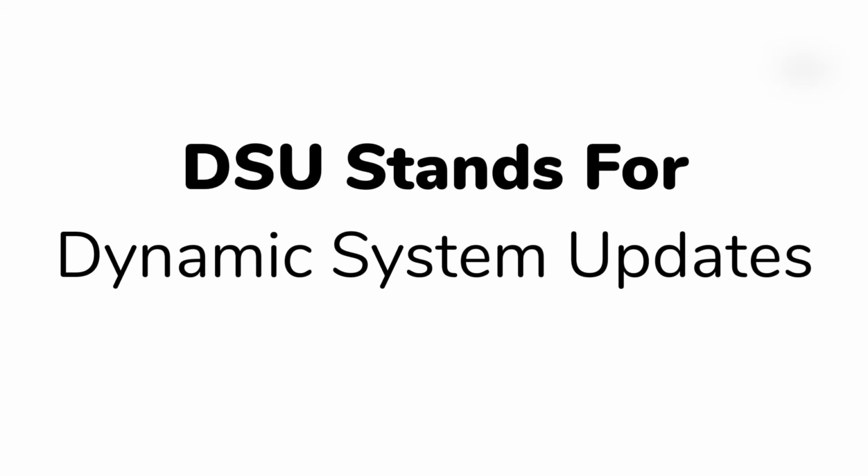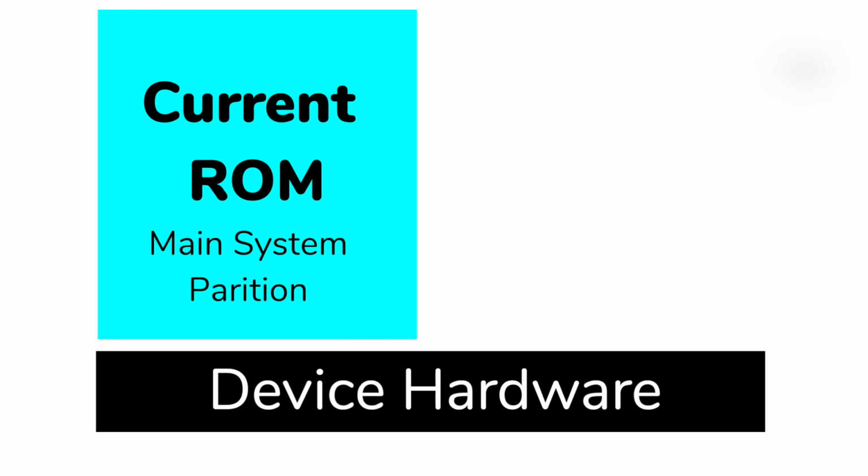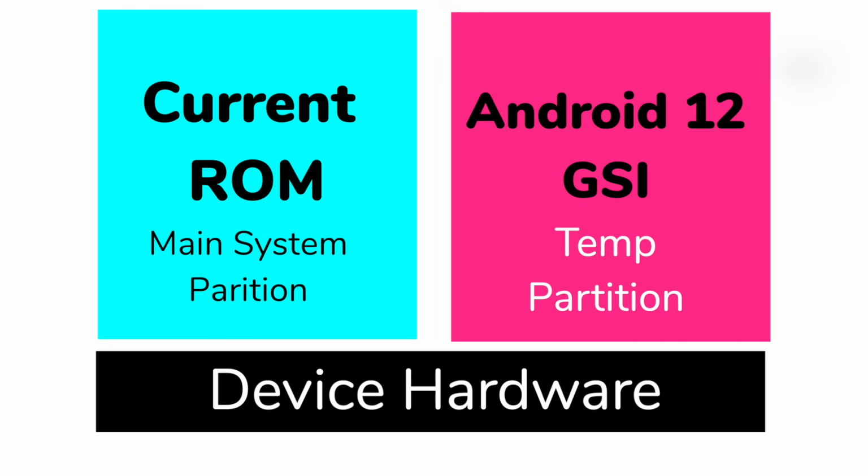With Android 10, Google introduced a feature called DSU, which stands for Dynamic System Updates. It downloads the Android 12 generic system image bundled with Google applications and loads it into a separate partition. This way, each time you reboot the phone, you can tell the system to boot normally or load the Android 12 GSI from the dynamic partition. You can say it's a dual boot. This eliminates all of the headaches of corrupting the actual Android and helps us try the latest and greatest of Android.